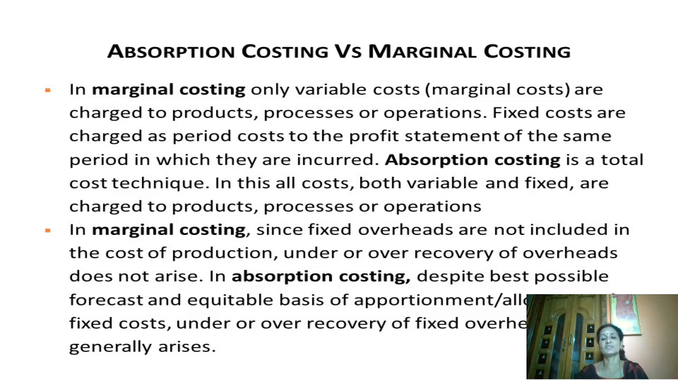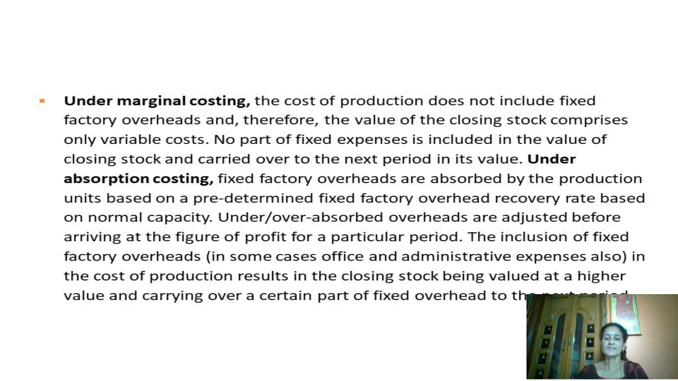Whereas in absorption costing, since the fixed cost is added under each and every cost of production, there might arise over or under recovery of overheads. But that is not so in the marginal costing. Under marginal costing, the cost of production does not include fixed factory overheads, and therefore the value of the closing stock comprises only variable cost. No part of fixed expenses is included in the value of closing stock and carried over to the next period in its value.